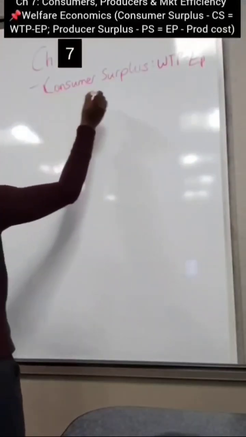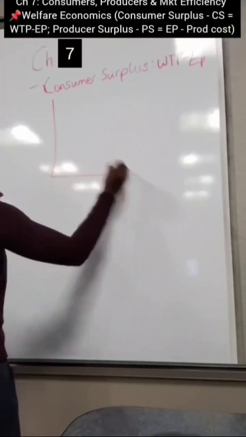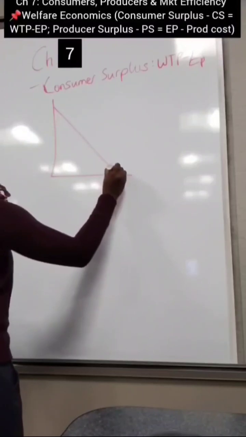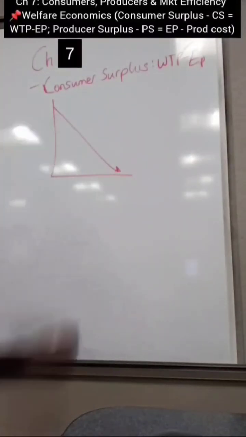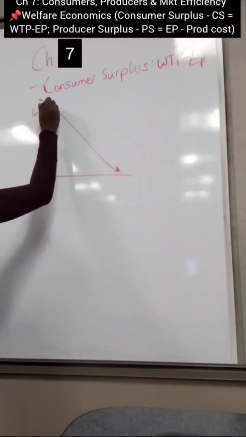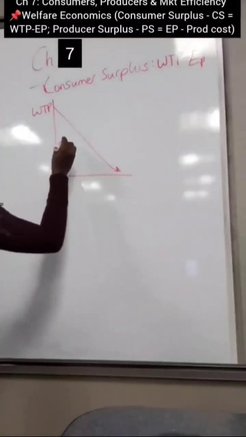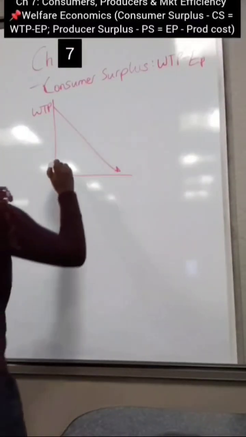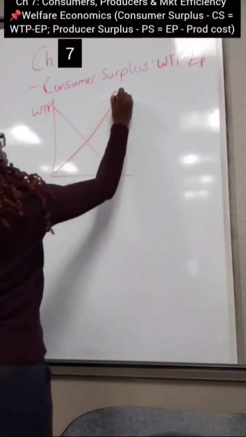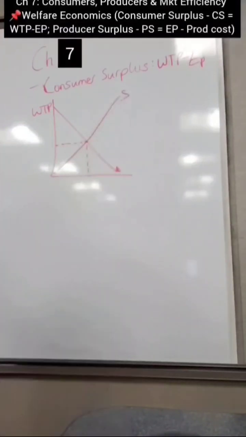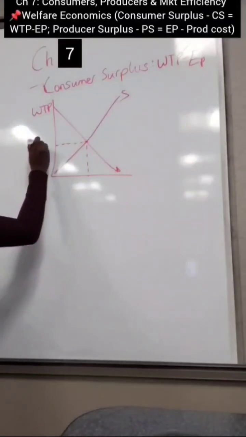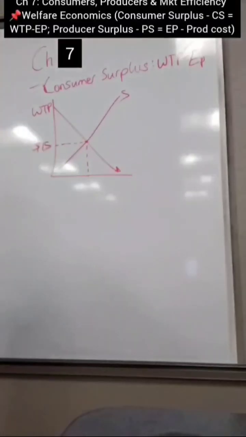So let's put this in graphical form. So you have your demand curve, right? And then the highest point on the demand curve is your willingness to pay, okay? And your equilibrium price, remember, your equilibrium price is where your supply curve intersects with your demand curve, right? So let's assume that this is your supply curve. So let's just assume $15 is your equilibrium price.